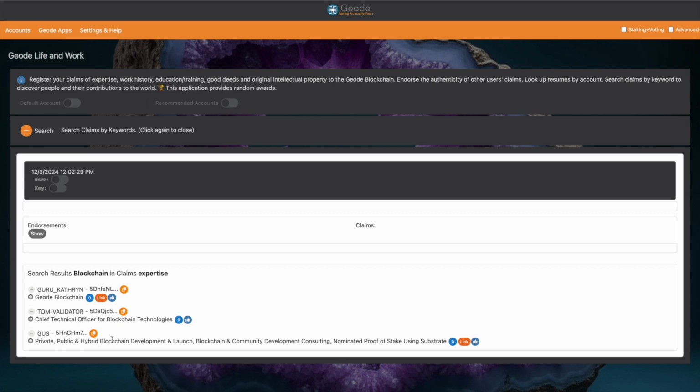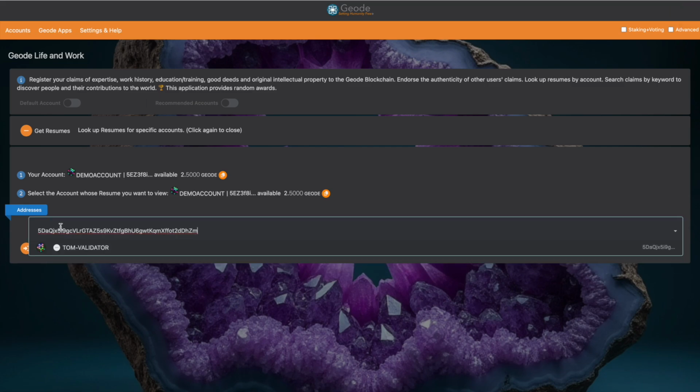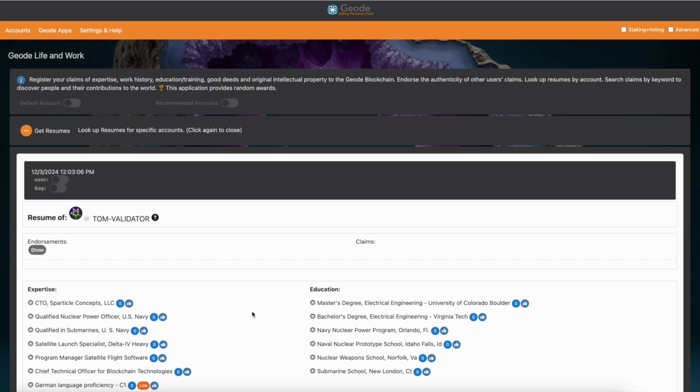And what it will return to you is all the claims, and you can see the account that made those individual claims. So these are individual claims that match that keyword search. Super useful for recruiting. Under that expertise, you can see different types of expertise. Some are more specific than others. You can copy that person's resume and go check them out. Say, who is this person? Let's go check out their resume, and see their full resume from there.